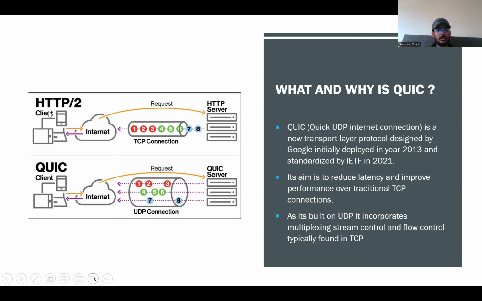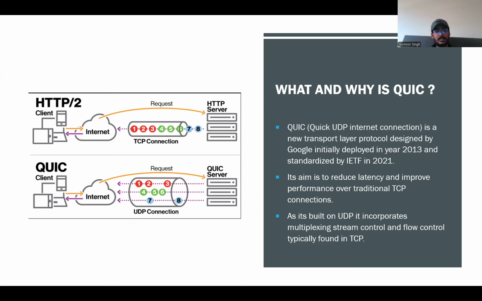Over here, you can see in this diagram as well that traditional HTTP over TCP involves multiple handshakes. That is, TCP requires a three-way handshake and then TLS setup is required before any data can even start flowing. QUIC eliminates this delay by combining transport and encryption into a single step.